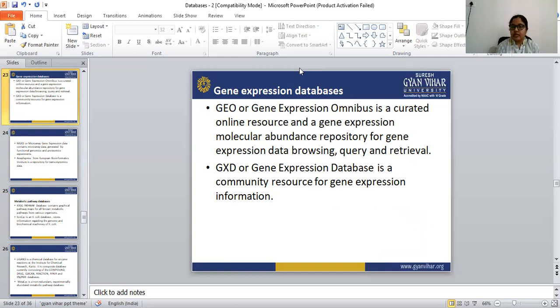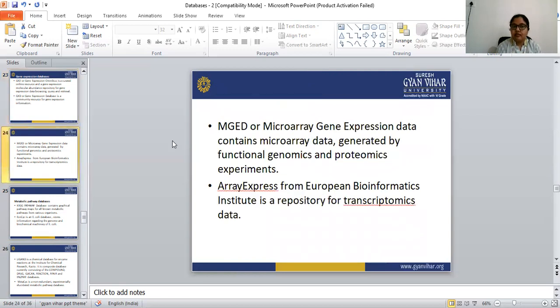Next is MGED, or Microarray Gene Expression Data. The full form of MGED is Microarray Gene Expression Data.